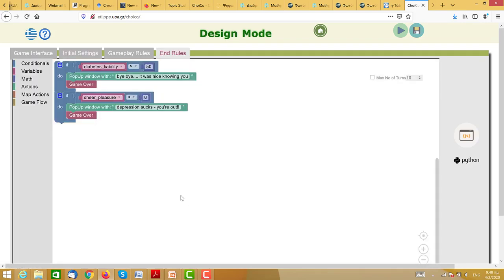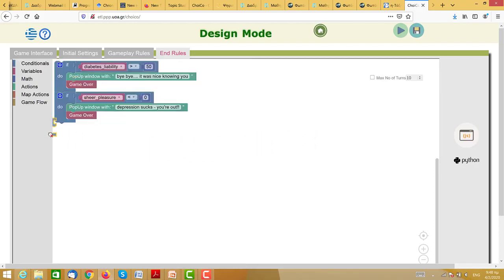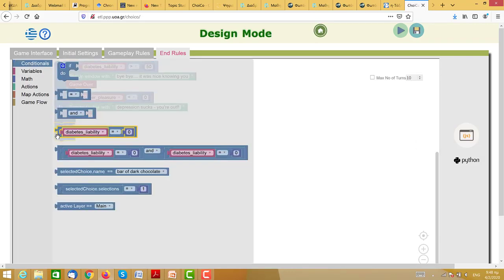And the end rules, these ones are the ones that have conditions. For instance, if the diabetes liability is larger than 50, put up a pop-up window which says bye-bye, it was nice knowing you, and the game is over. So with respect to weight loss, well, I can make my own decisions, of course. So I need a conditional to add to these two. And then I need to put in my variable.